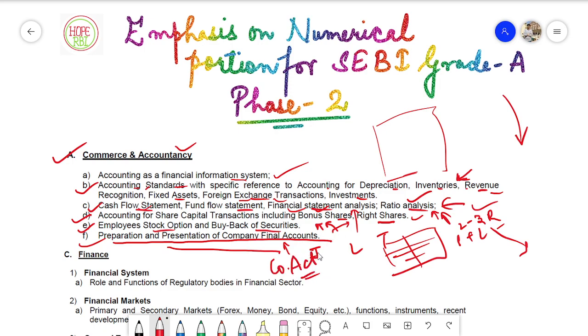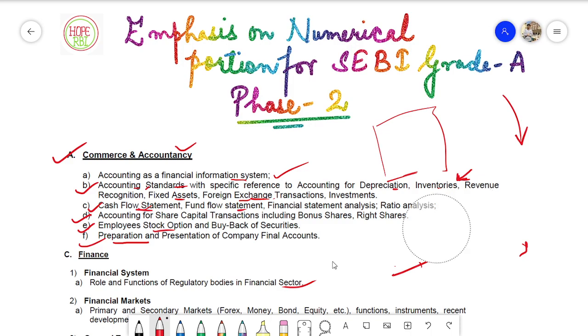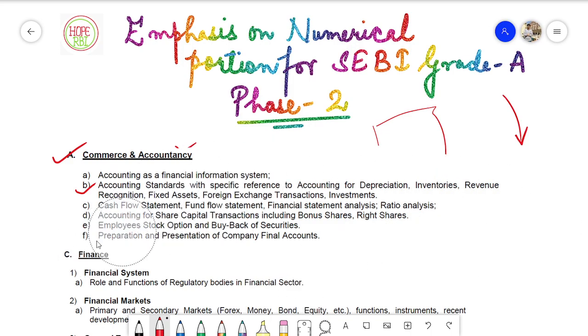So you have to consider that, as well as all the things: your ledger entries, your journal entries, your trial balances. Each and everything has to be covered to make the final company accounts, and finally to analyze the financial statements. So everything is correlated, everything is linked. You have to cover these things which I told you about, that is, accounting standards, just the basic things.